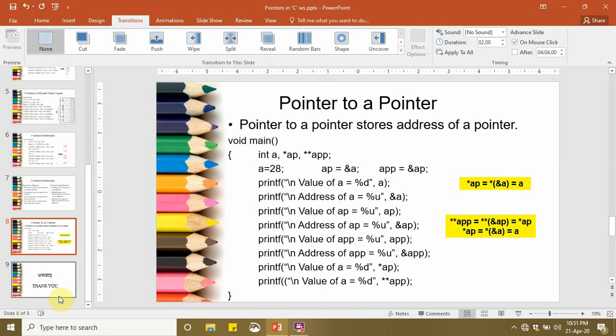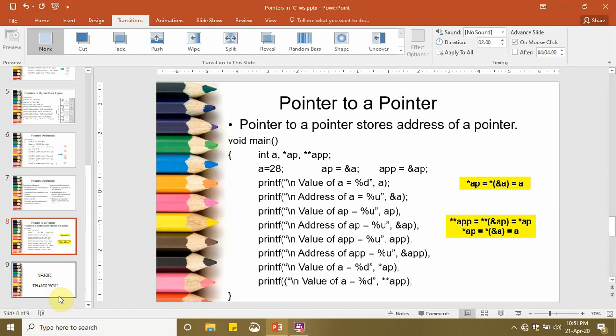Similarly, when we print the value of double star app, what is app? It is the address of ap. Putting that value here, one star and ampersand get cancelled, and we remain with star ap. Then again we substitute ap with the address of a, they get cancelled, and what remains is a.